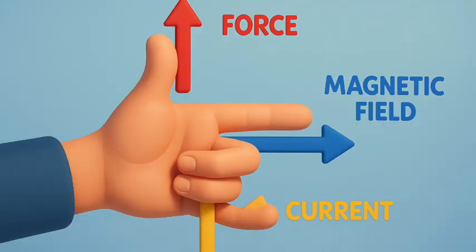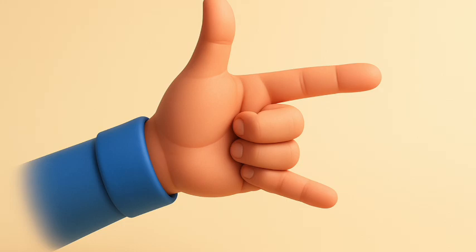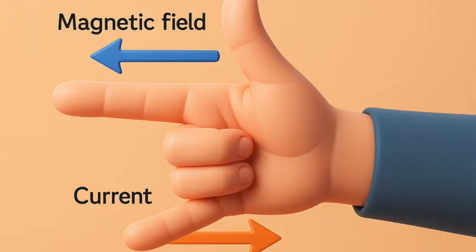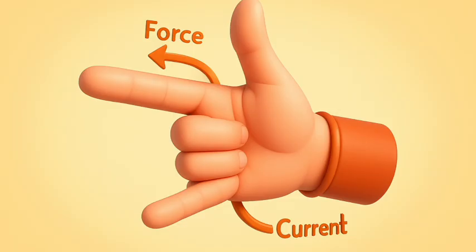The three directions can be illustrated through a simple rule called Fleming's left-hand rule. According to this rule, stretch the thumb, forefinger and middle finger of your left hand such that they are mutually perpendicular. Fig. 12.13. If the first finger points in the direction of magnetic field and the second finger in the direction of current, then the thumb will point in the direction of motion or the force acting on the conductor.